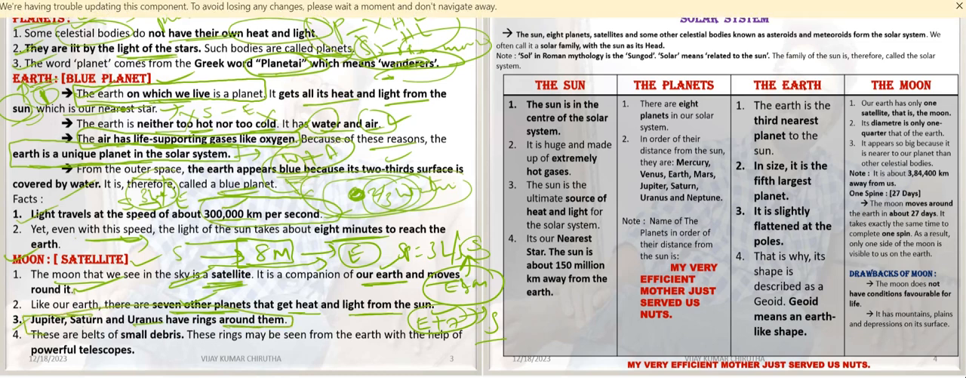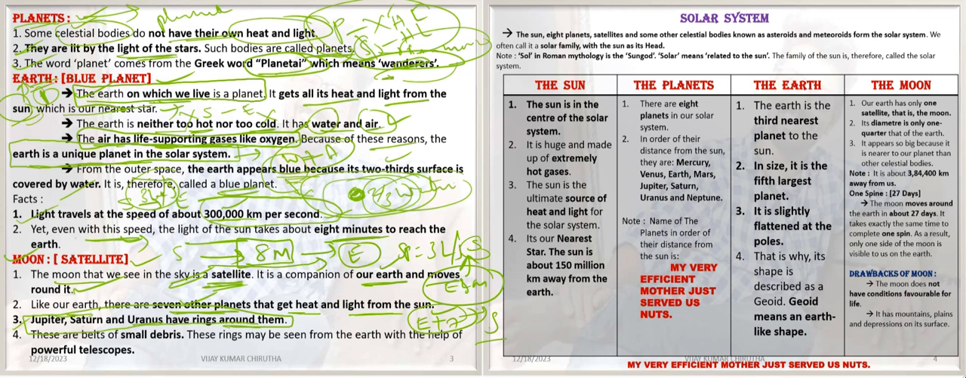Jupiter, Saturn, and Uranus have rings around them. These rings are belts of small debris. They may be seen from the Earth with the help of a powerful telescope. We can see these small debris rings of Jupiter, Saturn, and Uranus by using telescopes.